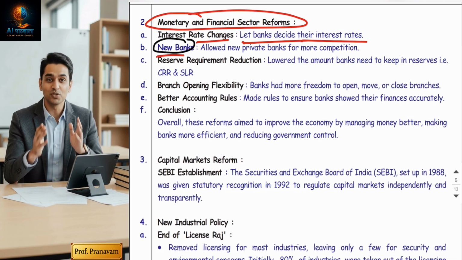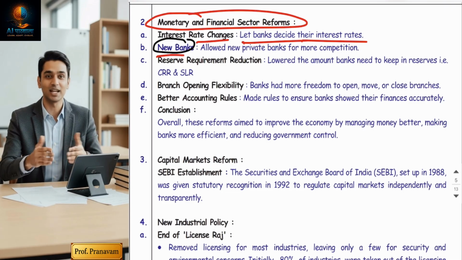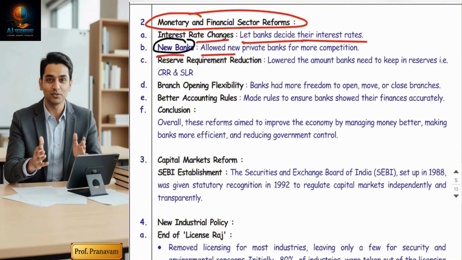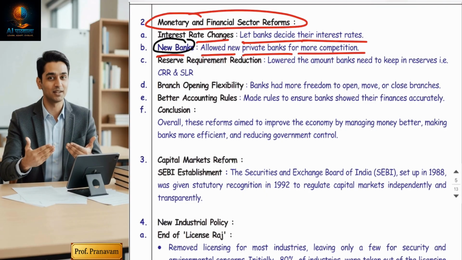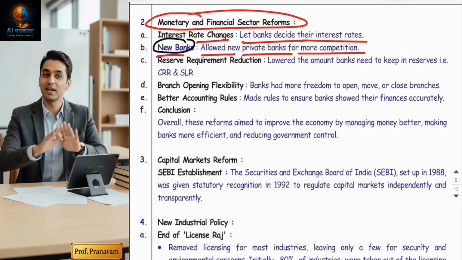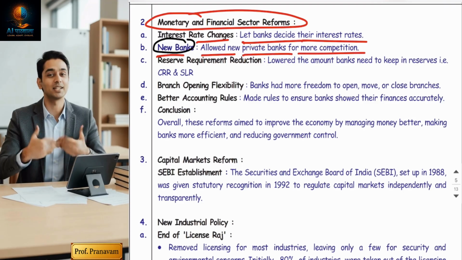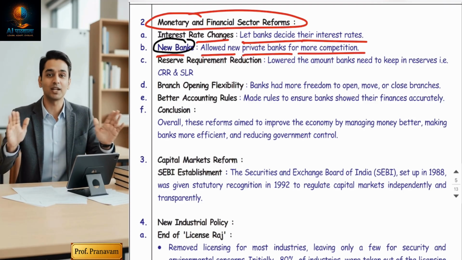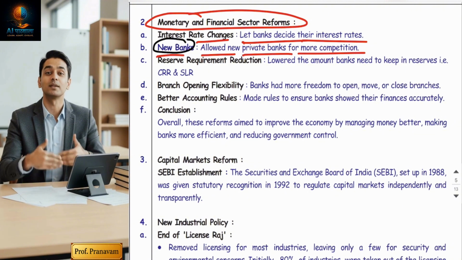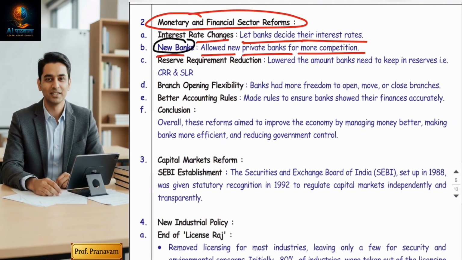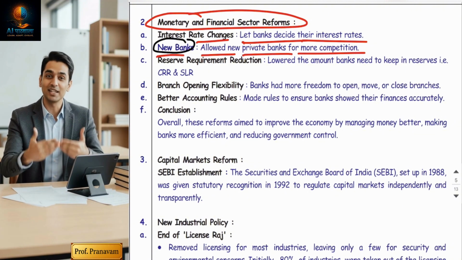Second thing, new banks. The RBI promoted many corporates and started issuing licenses to start new banks, allowing new private banks for more competition. Private banks were promoted. That's why today you can see ICICI Bank, Axis Bank, UTI Bank, right? HDFC Bank, and many banks came into the market so that the banking sector could develop and the banking network could go to rural areas also.